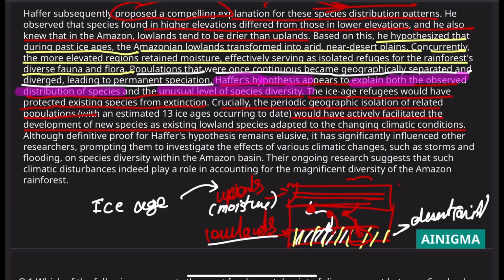Although the definite proof for Haffer's hypothesis remains elusive, which means there is no definite proof, it has significantly influenced other researchers, prompting them to investigate the effects of various climatic changes, such as storms and flooding, on species diversity within the Amazon basin. So it has prompted researchers to take into account natural disasters such as flooding and storms.